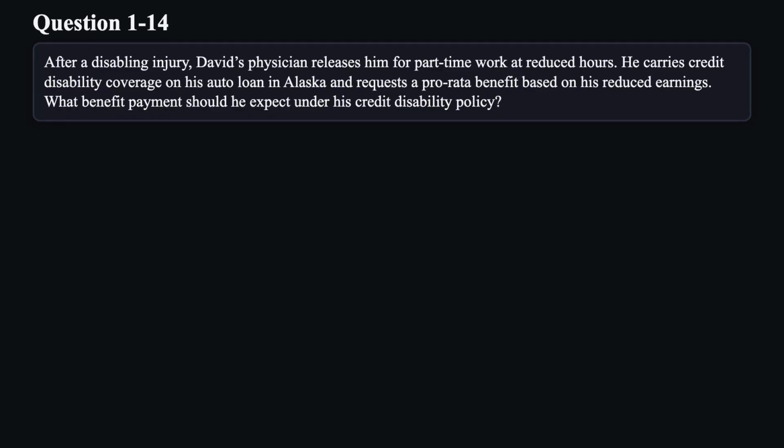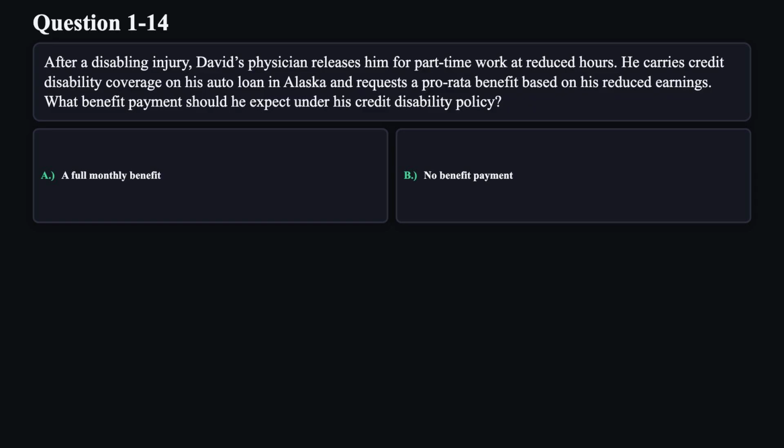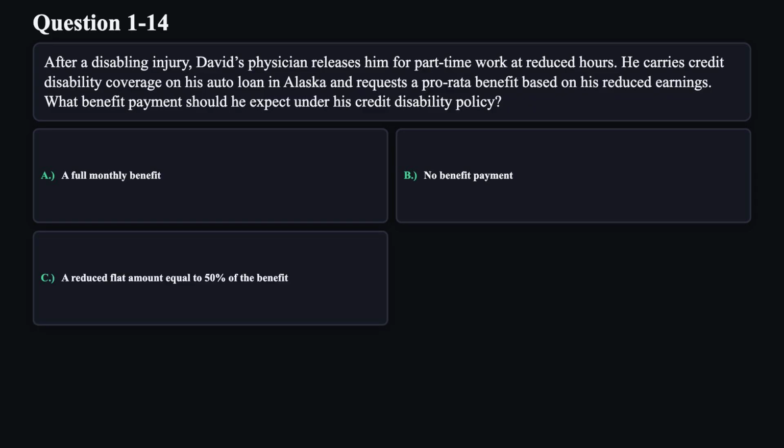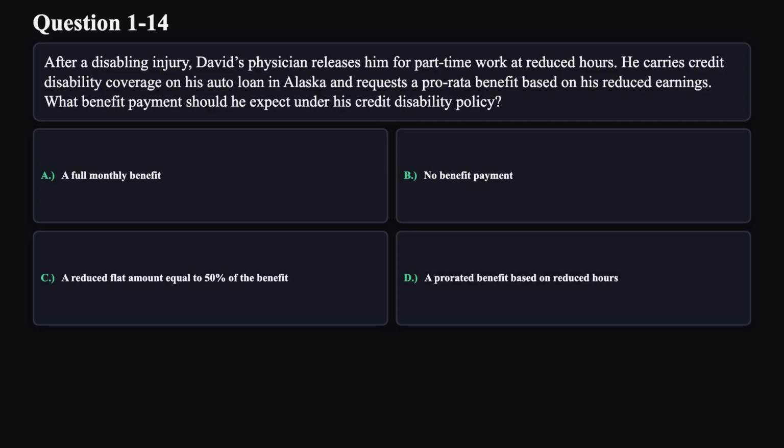Question 14. After a disabling injury, David's physician releases him for part-time work at reduced hours. He carries credit disability coverage on his auto loan in Alaska and requests a pro rata benefit based on his reduced earnings. What benefit payment should he expect under his credit disability policy? A. A full monthly benefit. B. No benefit payment. C. A reduced flat amount equal to 50% of the benefit. D. A prorated benefit based on reduced hours.